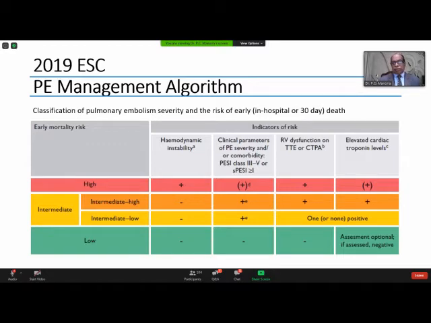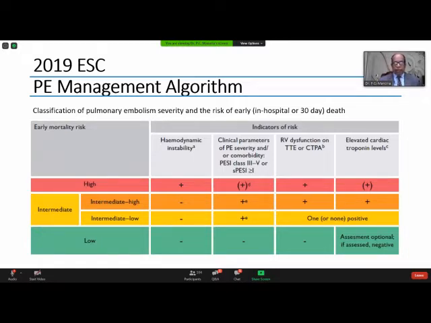And this can be easily differentiated by hemodynamic instability, the PESI score, the RV dysfunction, and the elevated cardiac troponin levels. So high-risk pulmonary embolism should have hemodynamic instability, the PESI score should be high, RV dysfunction, and elevated troponin levels.